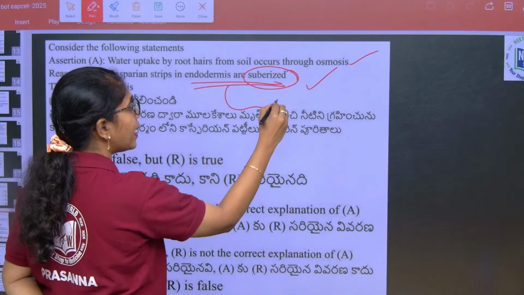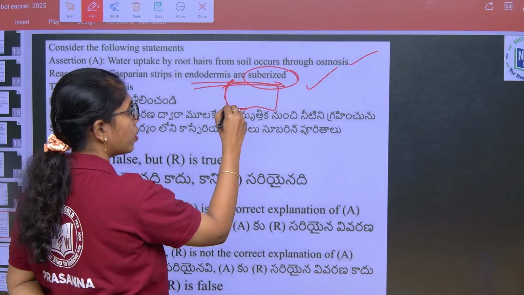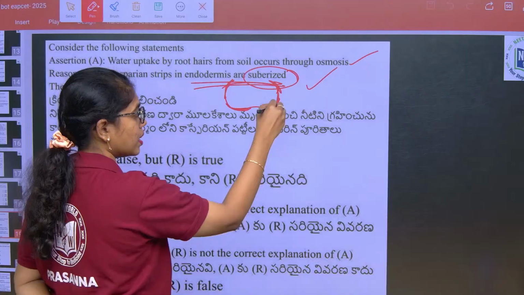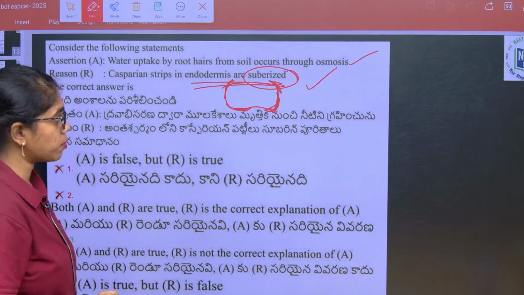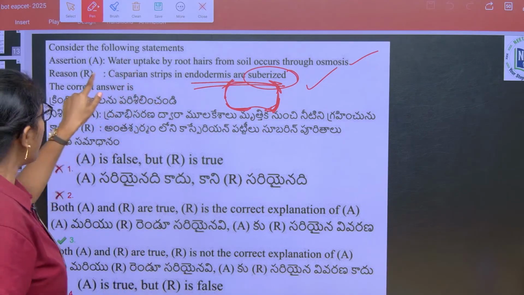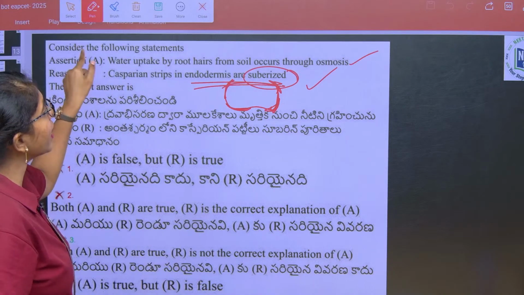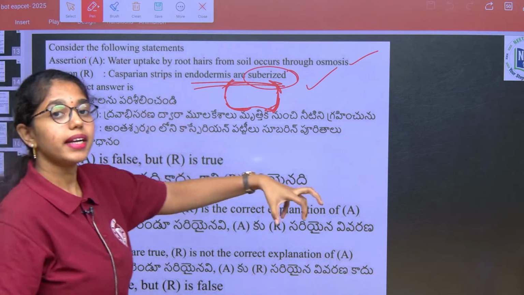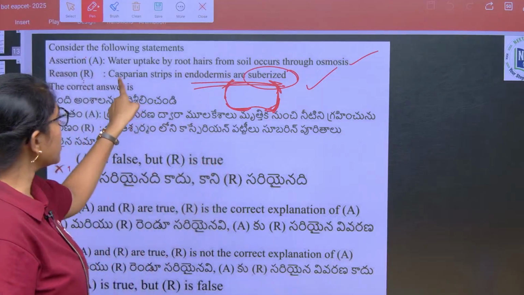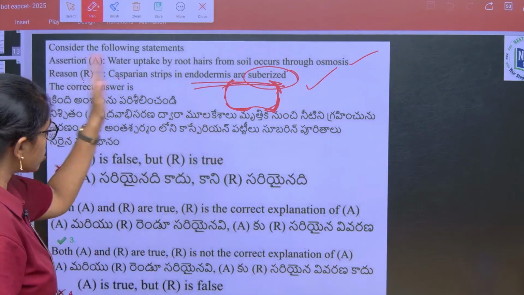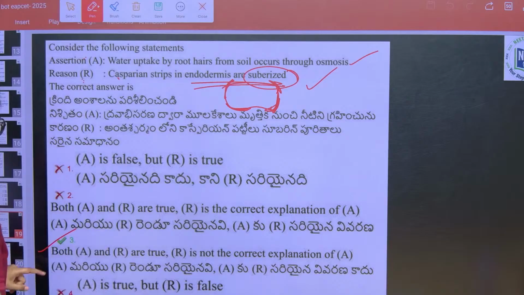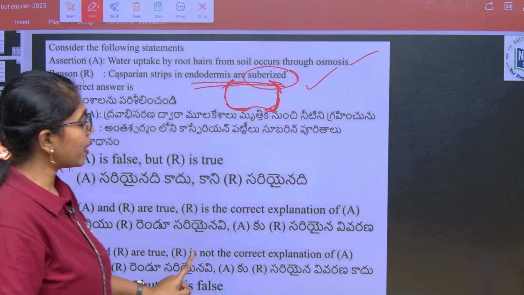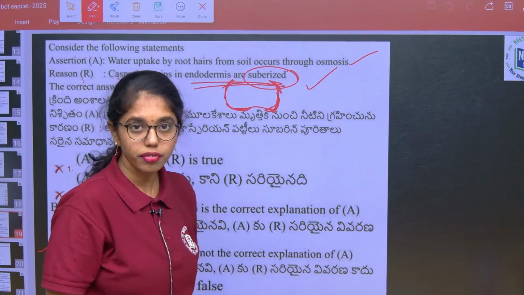The radial and tangential walls of the endodermis are suberized with Casparian strips. Both the statements are true, but the reason is nowhere explaining why water is taken by the process of osmosis. The reason is not explaining the assertion. So in this case we choose: both A and R are true, but R is not the correct explanation of A.